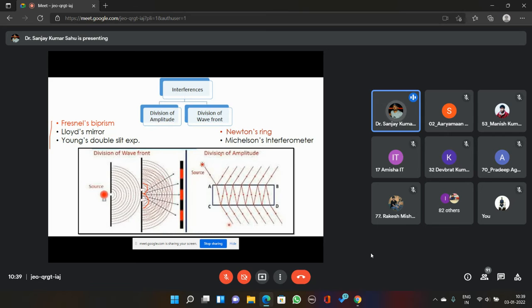The other method is by division of amplitude. There, we use the method of reflection and refraction from a thin film, and that film may be of any liquid, water, or glass. We use that film to obtain two coherent sources by the method of reflection or refraction or both. Okay, so here is the example. As you can see, there is a single source here.